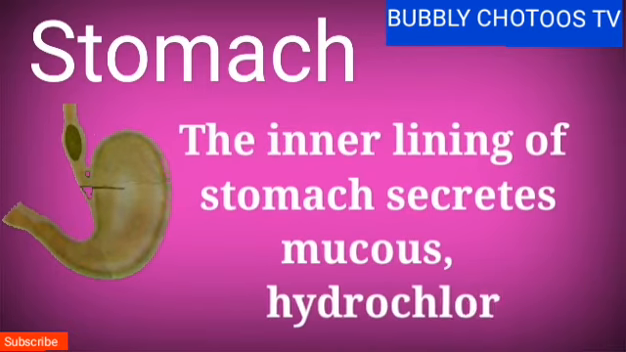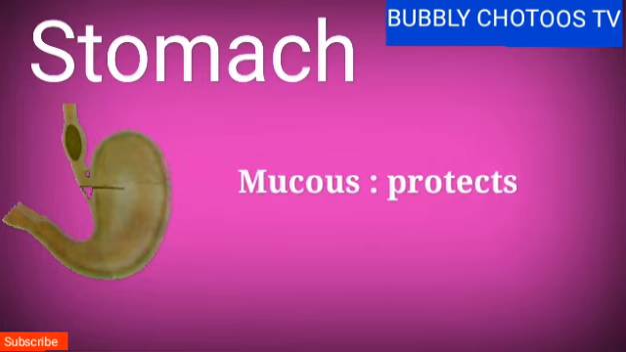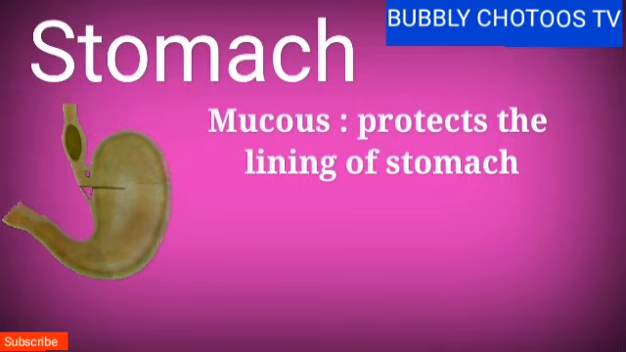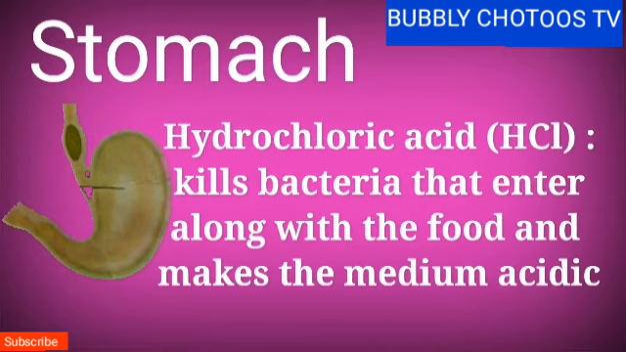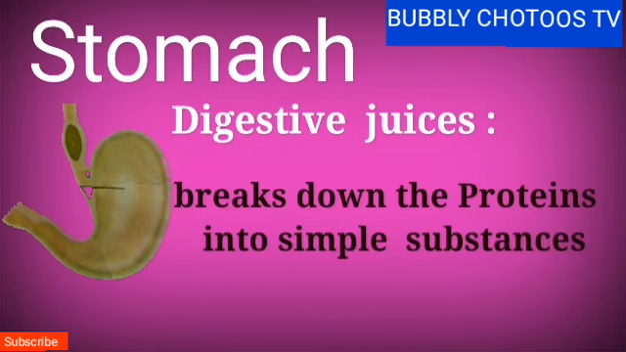The inner lining of stomach secretes mucus, hydrochloric acid, and digestive juices. Mucus. Mucus protects the lining of stomach. Hydrochloric acid or HCl kills bacteria that enter along with the food and makes the medium acidic. Digestive juices break down the proteins into simple substances.